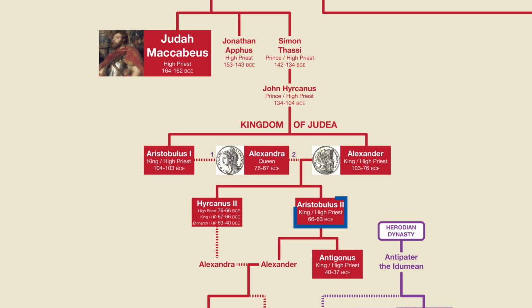thus separating the crown and the priesthood. However, this ended up not happening, because Aristobulus was an ally of the now marginalized Sadducees. So another civil war erupted, in which Hyrcanus II ruled as king and high priest for a year before being overthrown by Aristobulus. This war quickly ground to a stalemate, which was finally broken by the Roman leader Pompey the